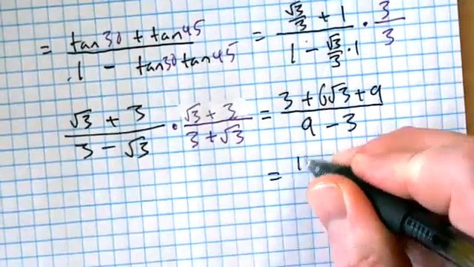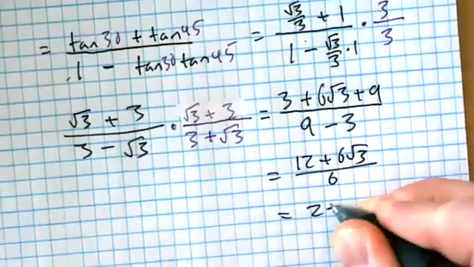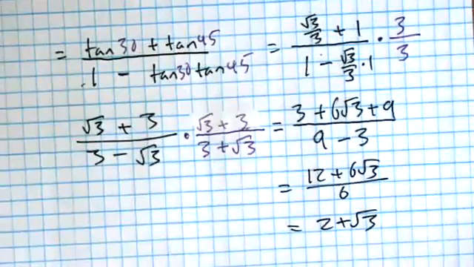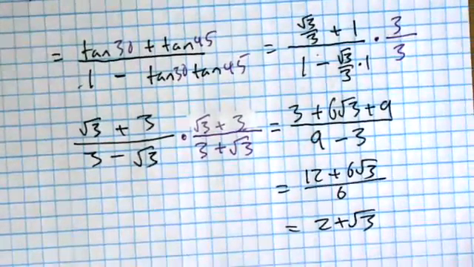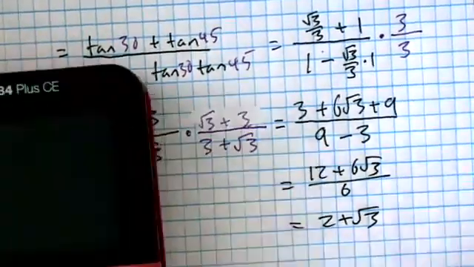AKA 12 plus 6 root 3 over 6, AKA 2 plus root 3. So these ones are the nastiest ones just because you gotta do some messiness. Let's double check and make sure I didn't mess up any of that. There's a lot of steps.